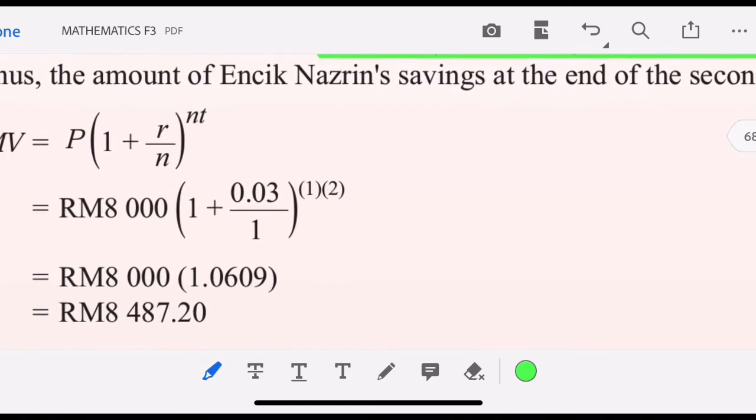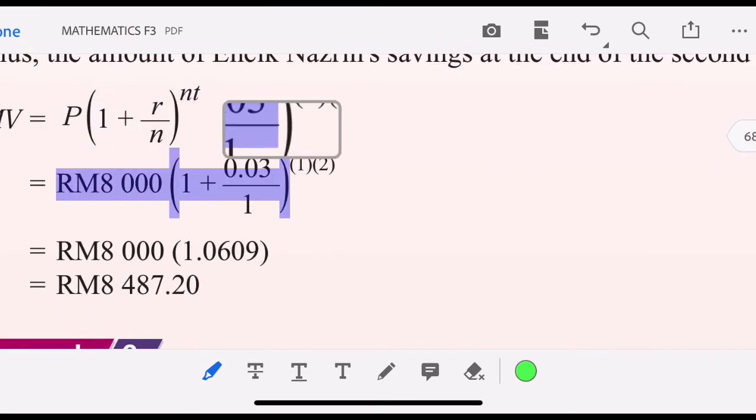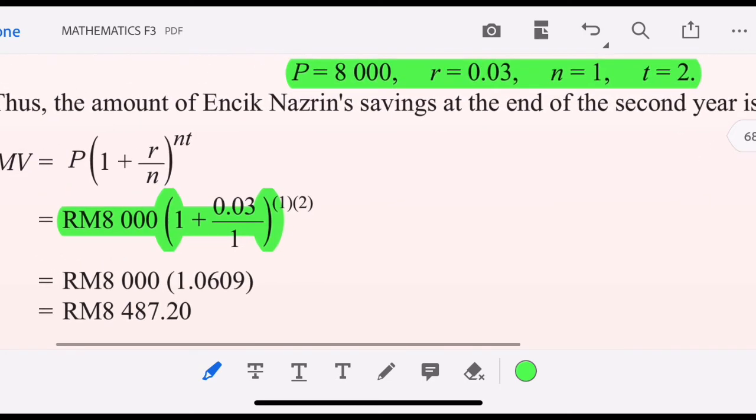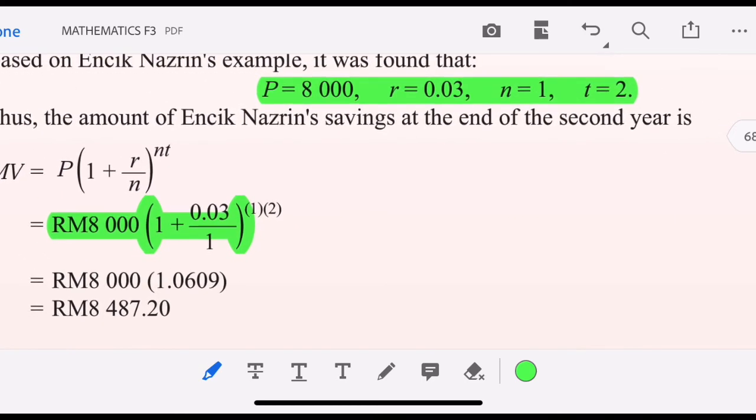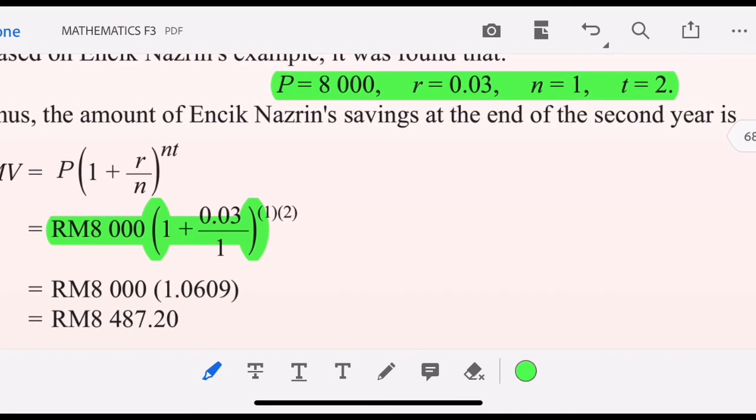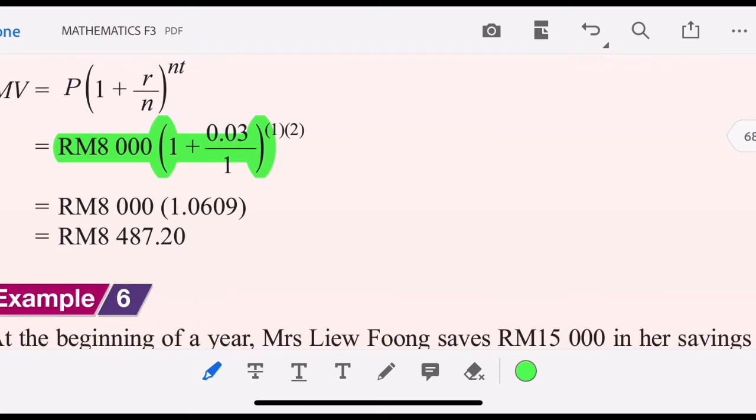So the matured value is 8,000 times, substituting, 1 plus the interest rate 0.03, having converted it to decimal, over 1, because it is compounded once a year, N equals 1, to the power of the time, which is 2 years. So the total matured value is ringgit Malaysia 8,487 ringgit and 20 cents.